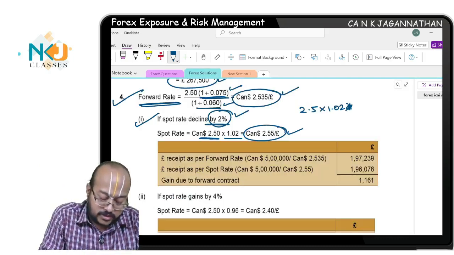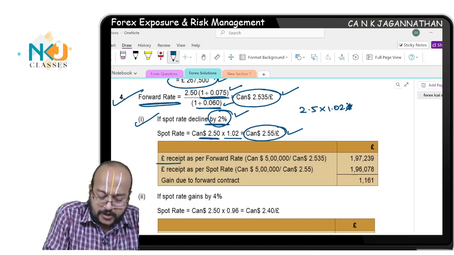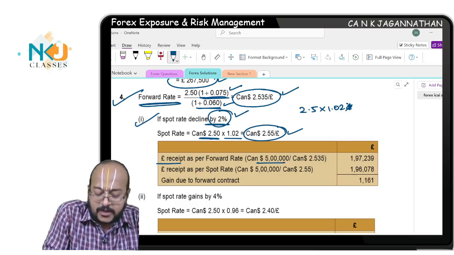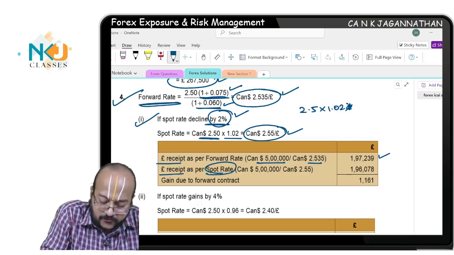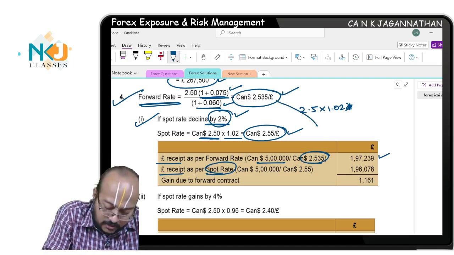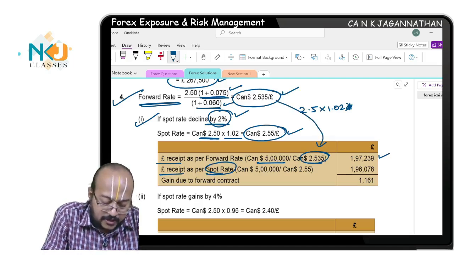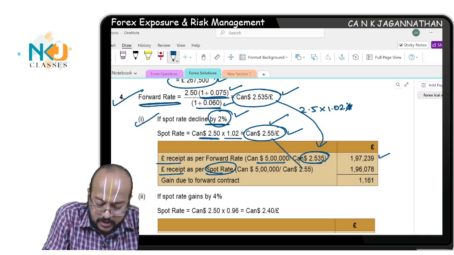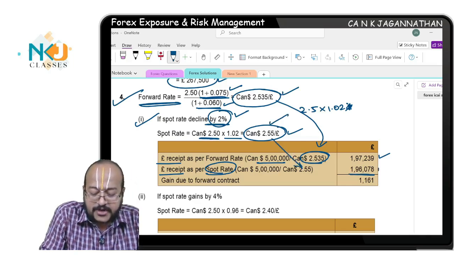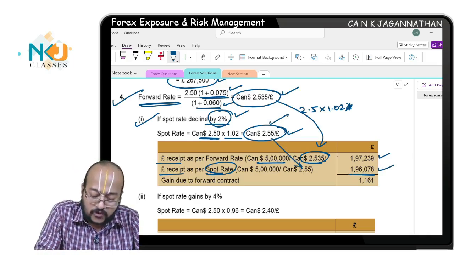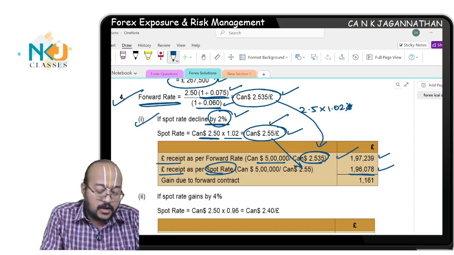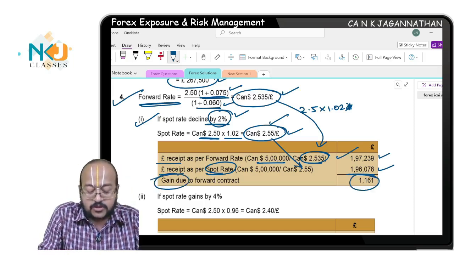That is the question. So, pound receipt as per forward rate: Canadian dollar 5 lakhs divided by Canadian dollar 2.535. How much is that? Pound 1,97,239. And pound receipt as per spot rate. This is as per the forward rate, which we computed here. Are you understanding? Now the revised spot rate which you computed here, the receipt is 1,96,000. You tell me which has the higher receipt? The forward rate is higher, which means the gain. Gain due to forward contract is 1,161.